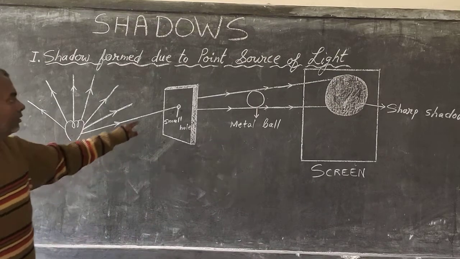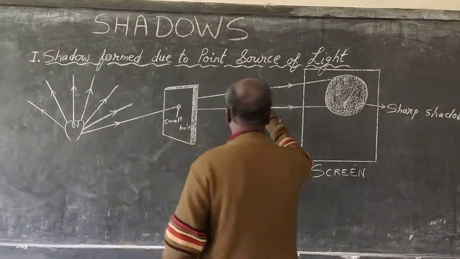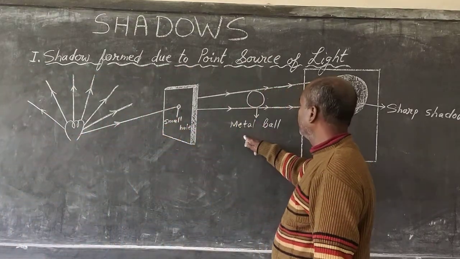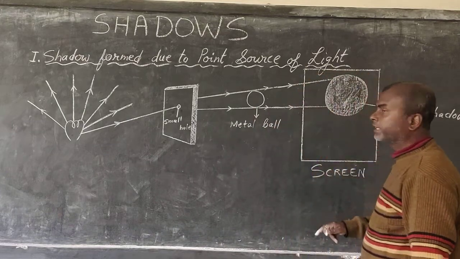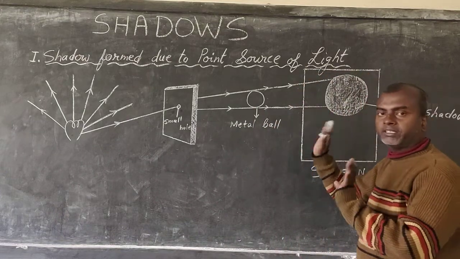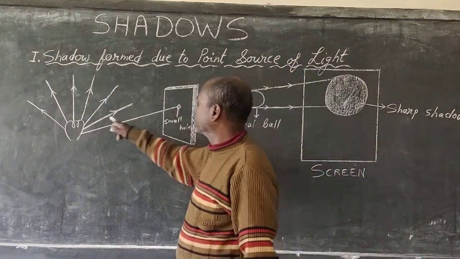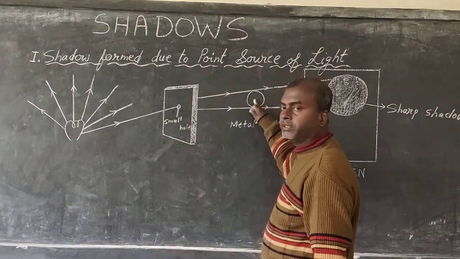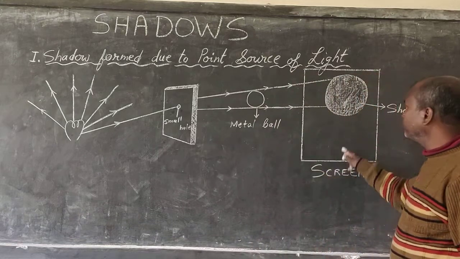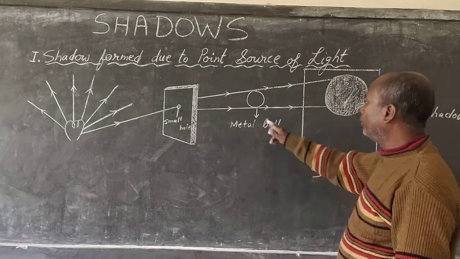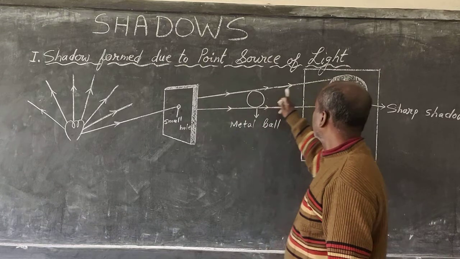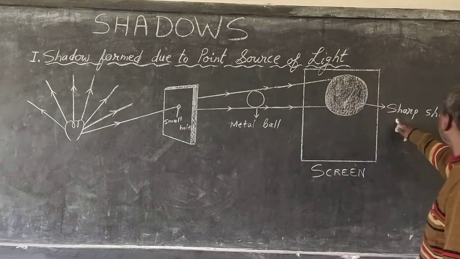Alright. Now the shadow. Here is an opaque object, a metal ball. What kind of shadow you will get is this. So this is basically an example of how shadow is formed. For shadow we need a source of light, an opaque object, and we need a screen where the shadow is formed. So for a point source of light, you will get one shadow, one sharp shadow.